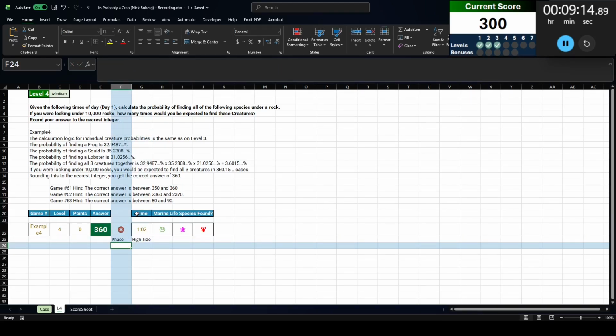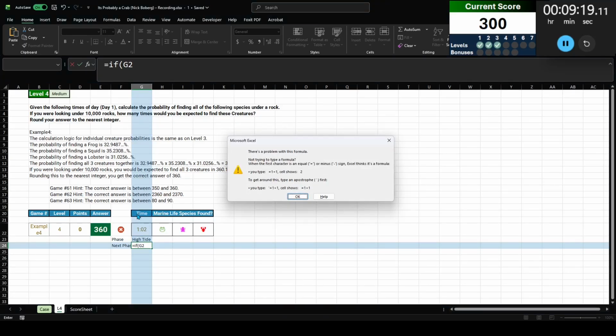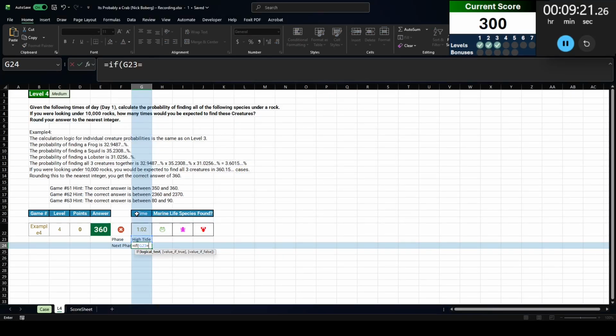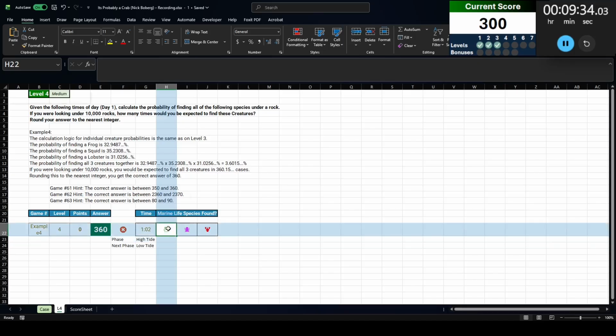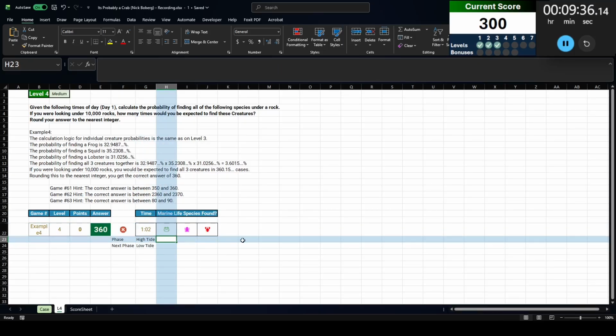Okay, so it's high tide, so that means next phase, if this equals high tide, then return low tide, otherwise return high tide. Okay. And now let's check out the probabilities of finding these in the current phase.